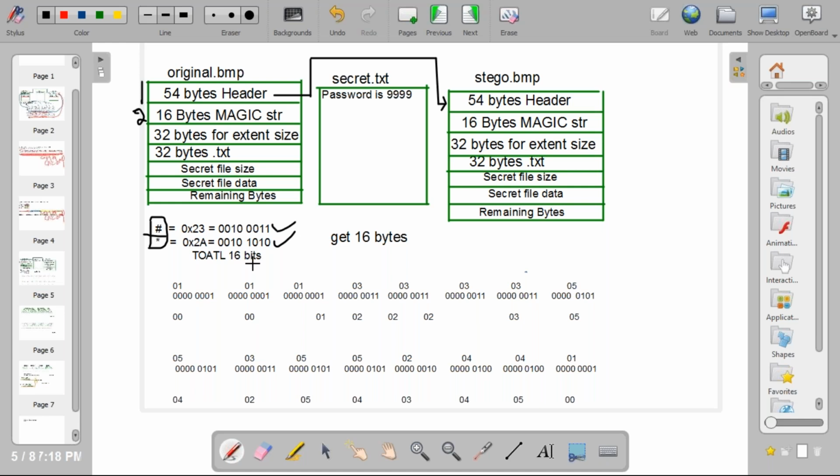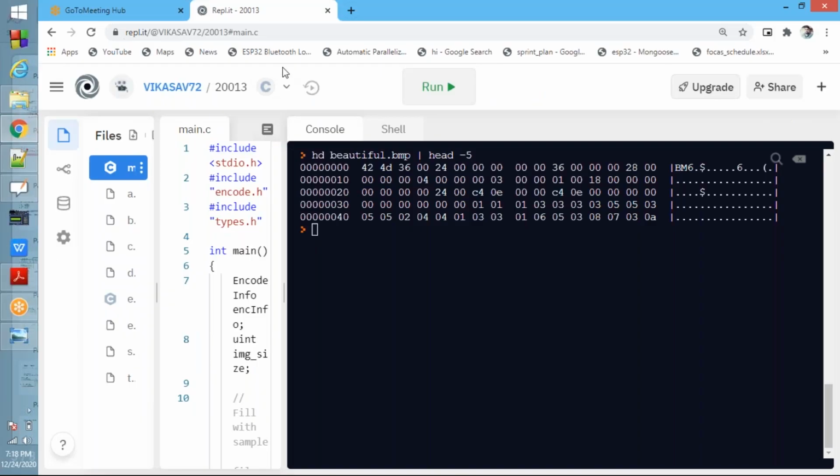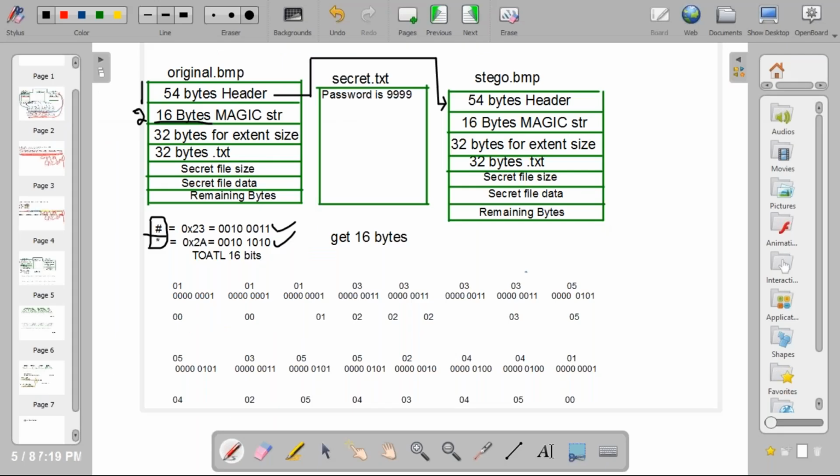Okay, fine. What you need to do now? Simple thing. You need to get 16 bytes from original.bmp after the header, after these 54 bytes. Because see now, we need to modify only the LSB. We need to encode 2 bytes. 2 bytes means total how many bits? 16 bits.